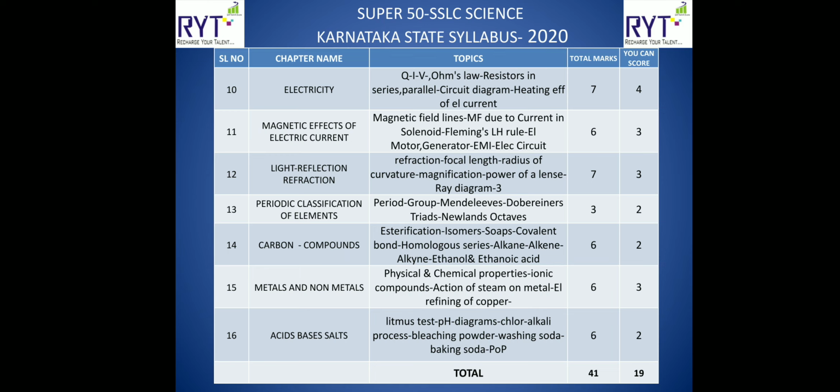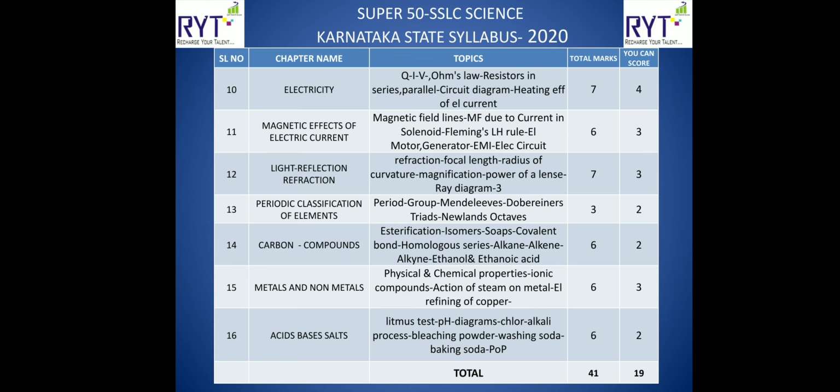Next one is light reflection and refraction. In this they will ask you about refraction, focal length, what is radius of curvature, what is magnification, what is power of a lens. Small formulae are there for all these things. And also they will ask you a ray diagram for 3 marks. If you study ray diagrams also, then out of 7 at least 6 marks you can score. If you leave ray diagrams, at least 3 marks you can score.